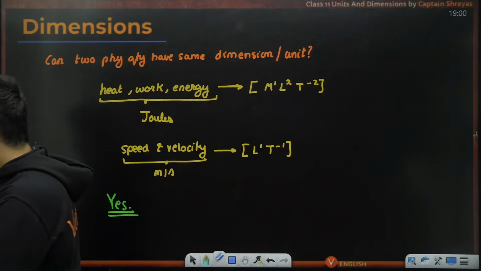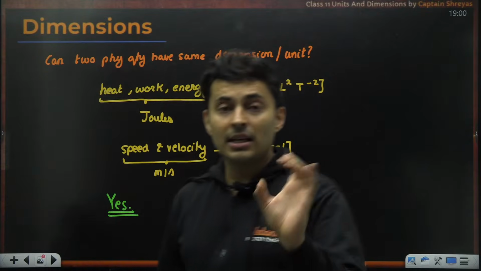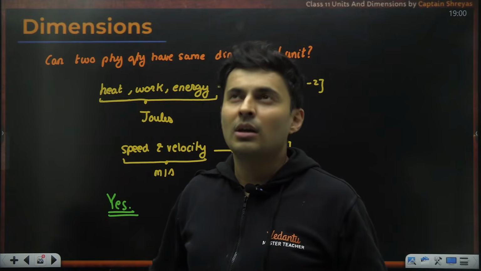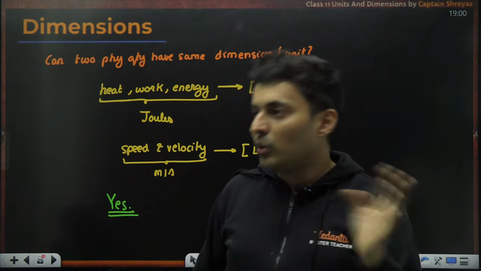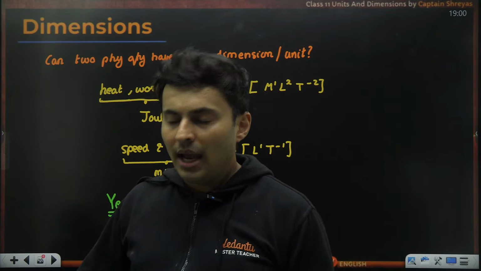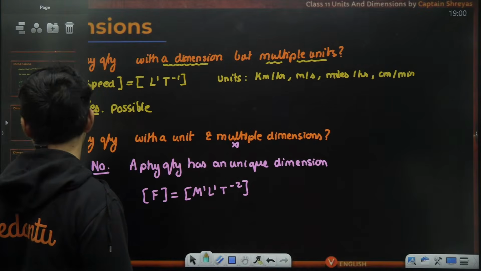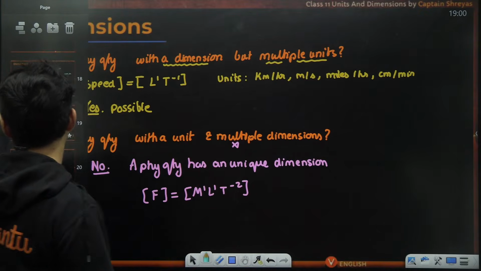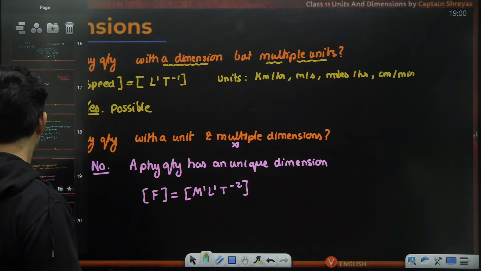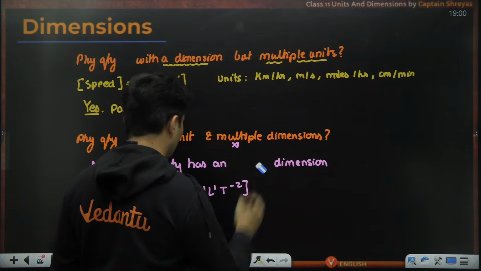Okay? Yes, all physical quantities have only one dimension. Saying the word unique was not the right word, so sorry if it caused any issue.